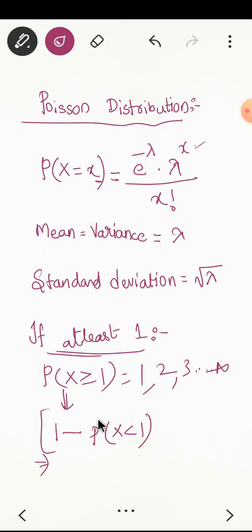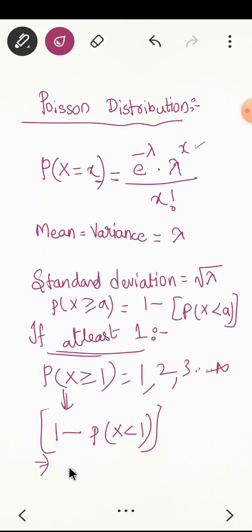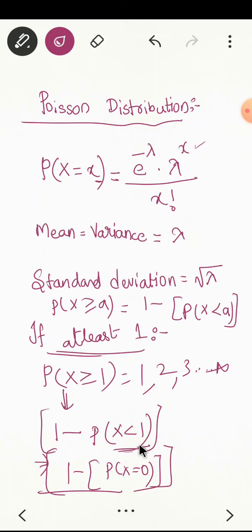Then 1 minus probability of x less than 1 is only 0, because probability always lies from 0 to 1, and it cannot be negative. So 1 minus probability of x equal to 0. If you do this, that will be quite better.